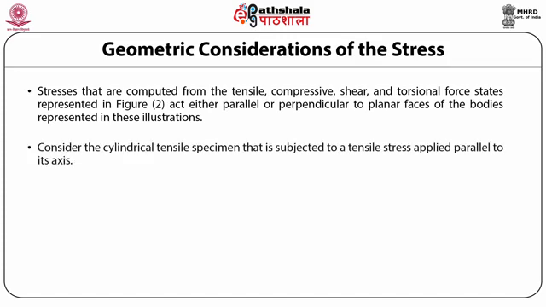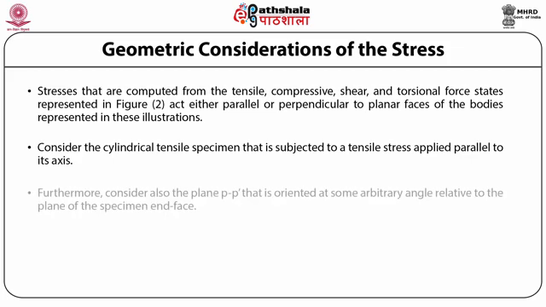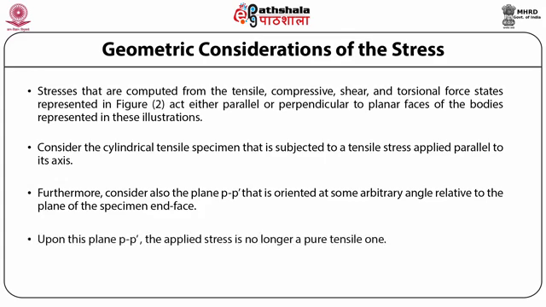Consider the cylindrical tensile specimen that is subjected to a tensile stress sigma applied parallel to its axis. Furthermore, consider also the plane PP prime that is oriented at some arbitrary angle theta relative to the plane of the specimen end face. Upon this plane PP prime, the applied stress is no longer a pure tensile one.